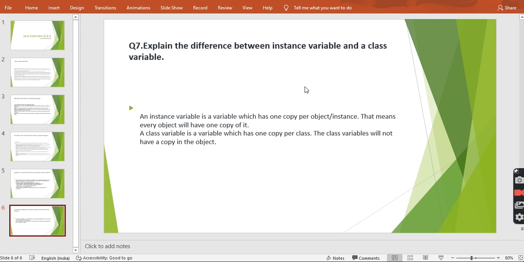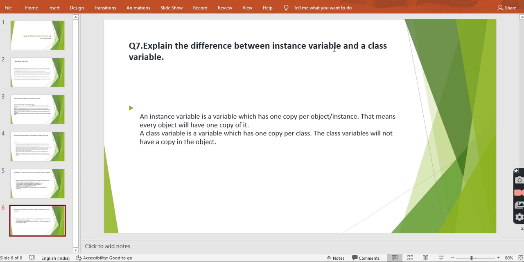If O1 modifies this ID value, then all the other objects also get the modified copy. It will not create separate copies, it is shareable, and only one copy is created. And without creating an object, we can directly access the static variable from main, because main is also static.